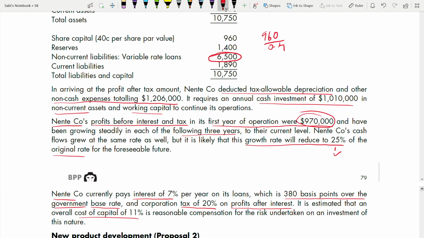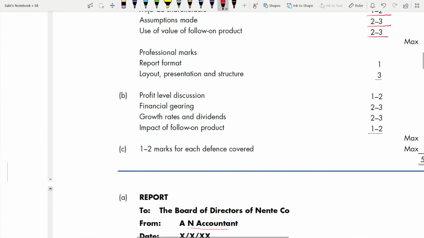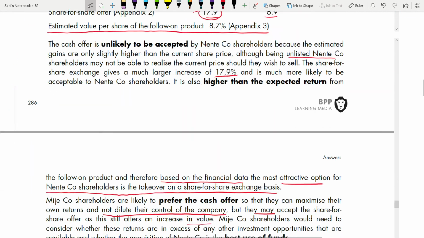It's much more than that profit after tax. Sorry, this one: this annual cash investment and working capital 101 is much higher than profit after tax.